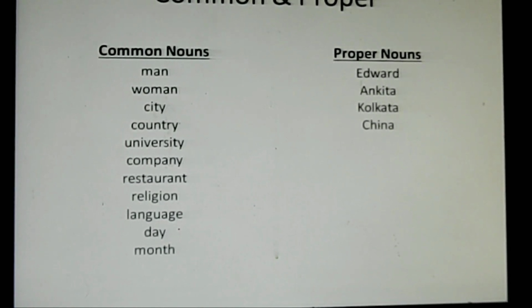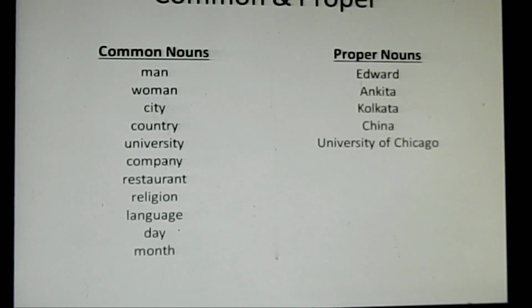Okay, we go on. University on the left hand side is an example of a common noun. When we say university, it may mean any university. Whereas a proper noun, an example is University of Chicago. We are talking about a particular university, that is University of Chicago. In University, the first letter is capitalized. Again, Chicago, the first letter is capitalized.